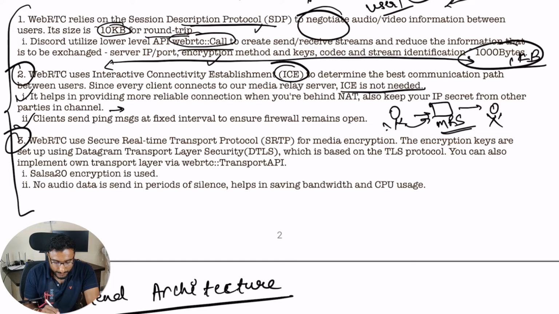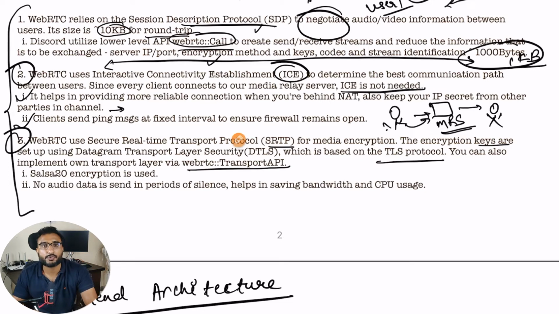Cool. Moving to the third point, WebRTC uses Secure Real-time Transport Protocol, SRTP, for media encryption. The encryption keys are set up using Datagram Transport Layer Security, DTLS, which is based on the TLS protocol. You can also implement it on the transport layer via the WebRTC transport API, and this is what we are doing in our case. We are not using the default transport layer security which is provided. We are using Salsa20 encryption.